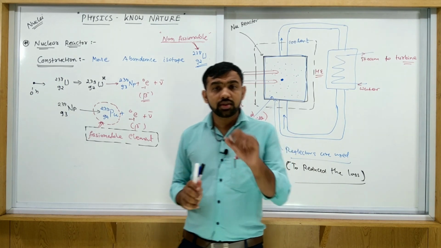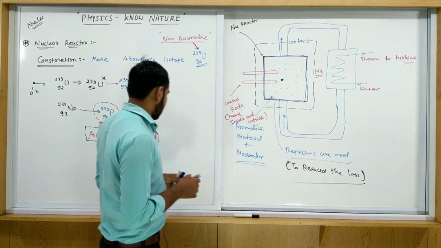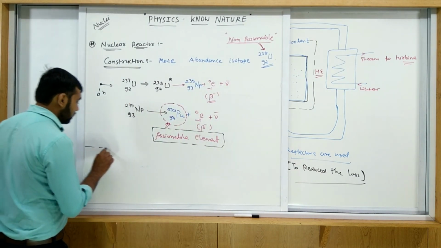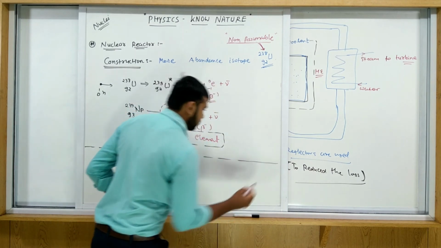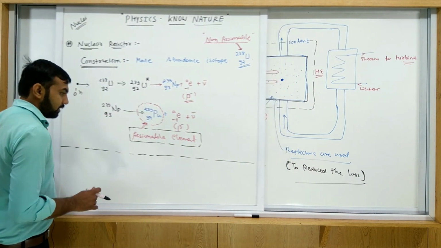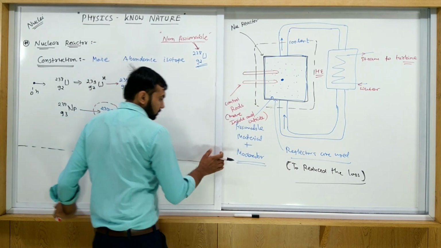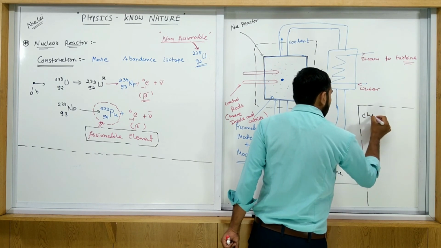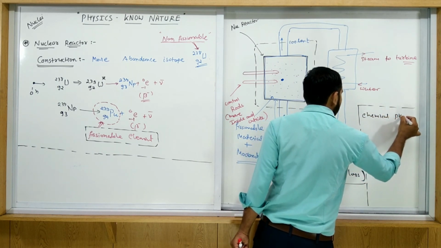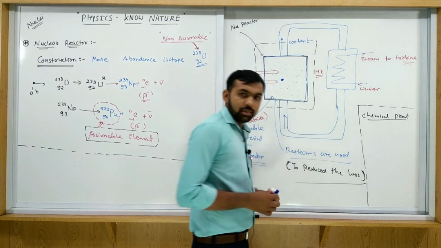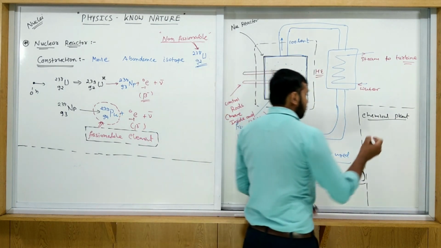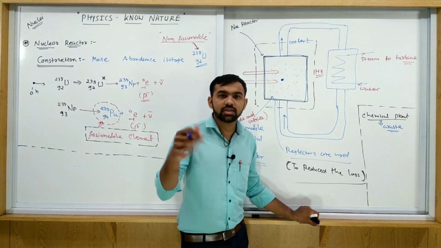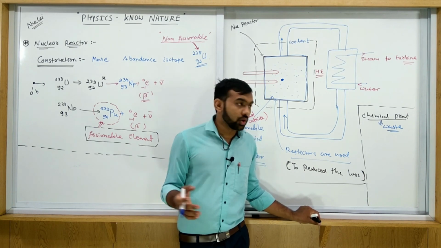Now if you consider any chemical plant, some waste is necessarily produced. If coal is burned, waste is produced.